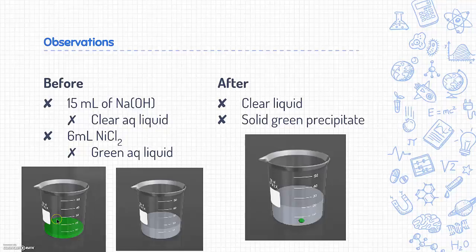Knowing this information, let's analyze our observations. The initial solutions were both aqueous solutions of different colors. In our final product, we have just one green precipitate, which means we still have ions in solution. Thus, we have a total of two products.